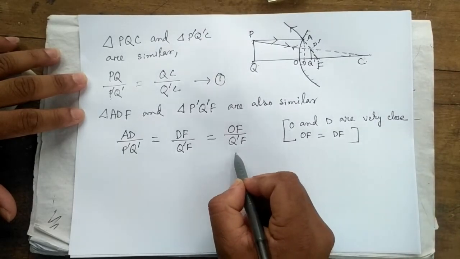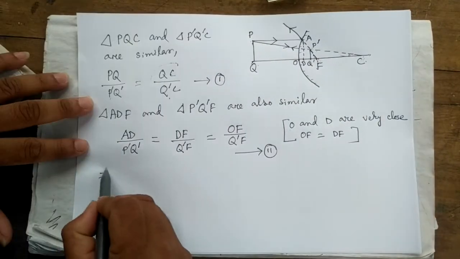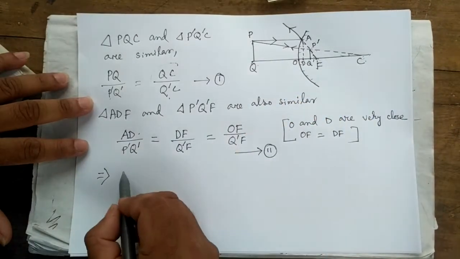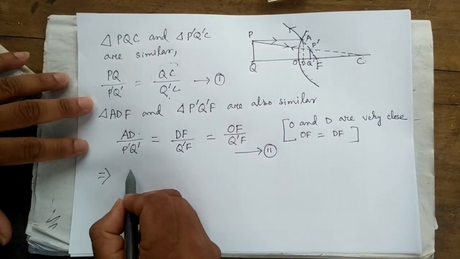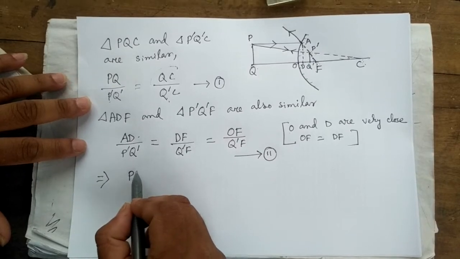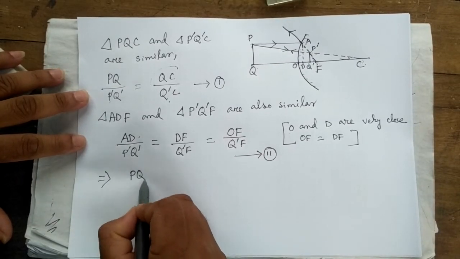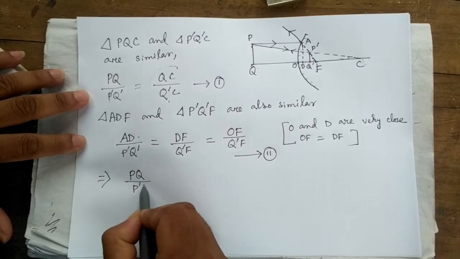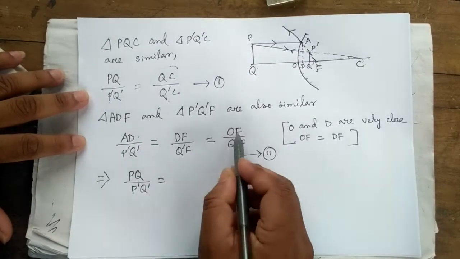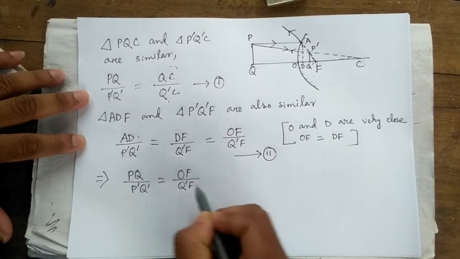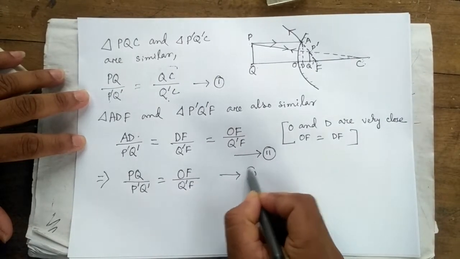This is your second equation. Here, AD and PQ are equal. So replace AD by PQ. PQ by P dash Q dash is equal to OF by Q dash F. This is your equation 3.